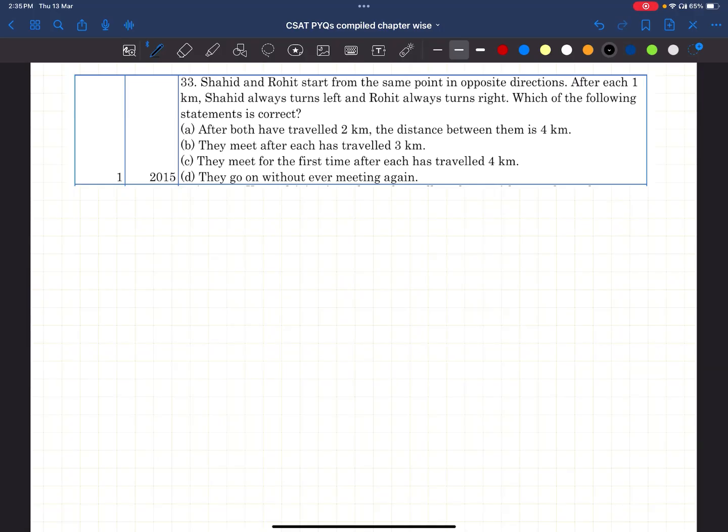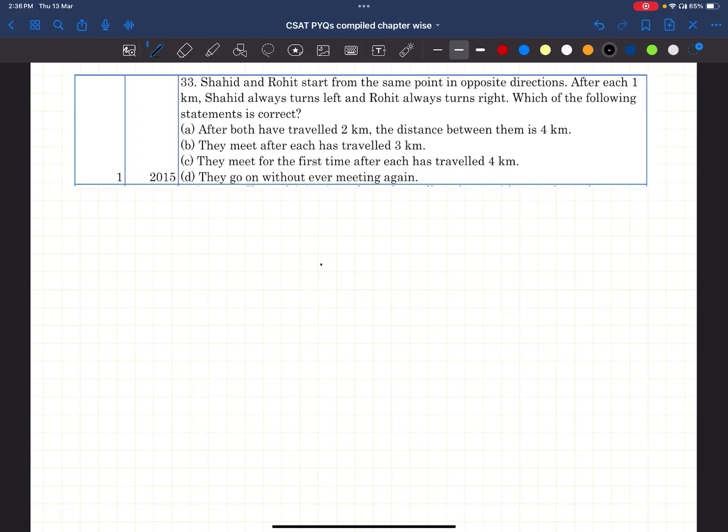So far we have completed questions related to statements, and in this video we'll be solving questions related to directions. Right, now let's go to the question. Shahid and Rohit start from the same point in opposite directions. After each 1 kilometer, Shahid turns left and Rohit always turns right. Which of the following statements is correct?